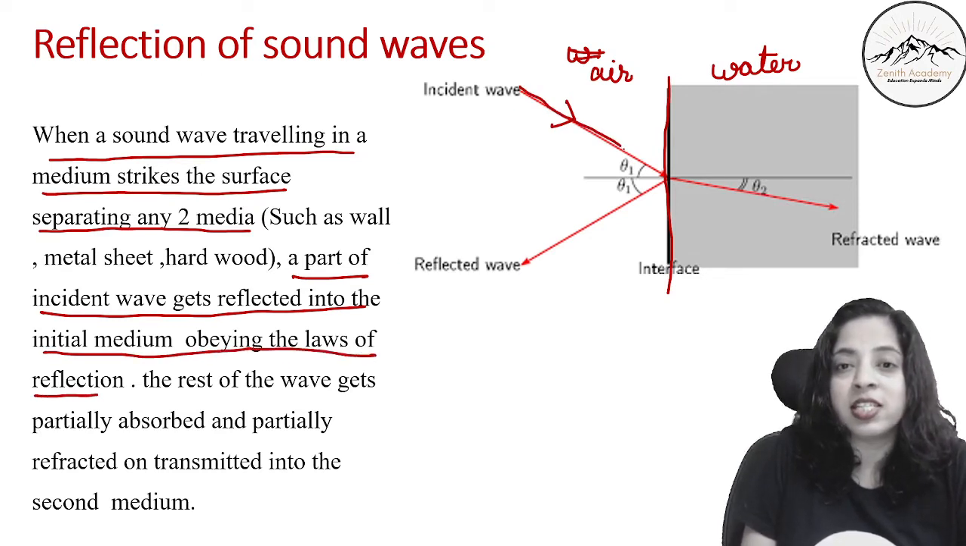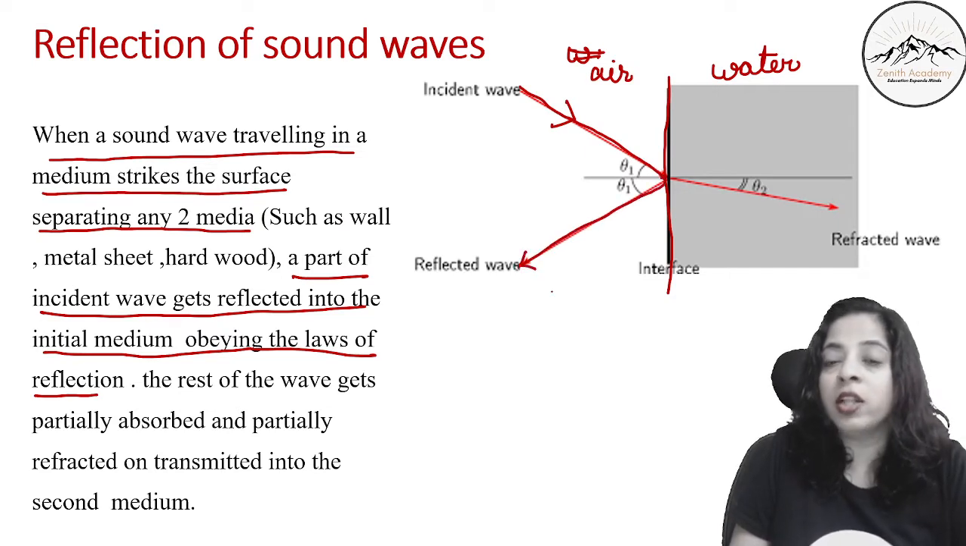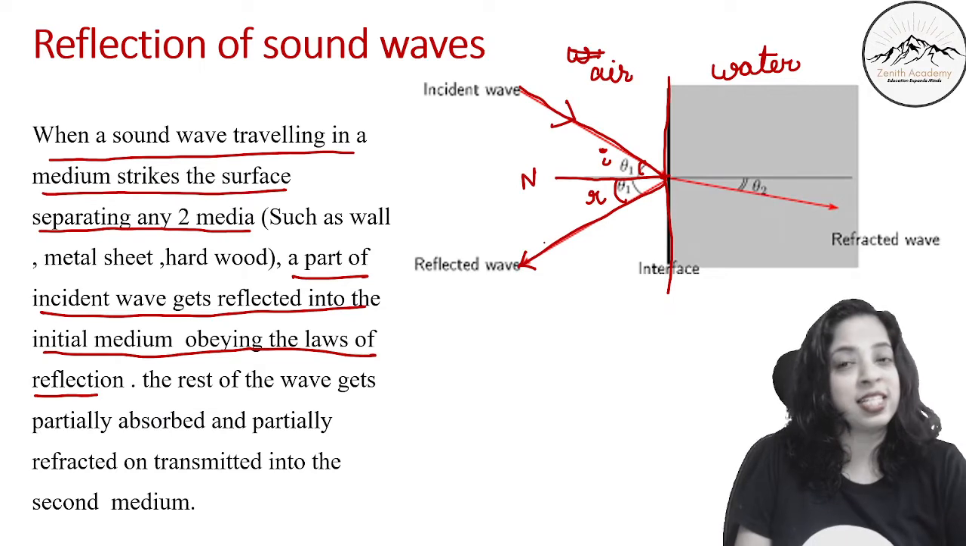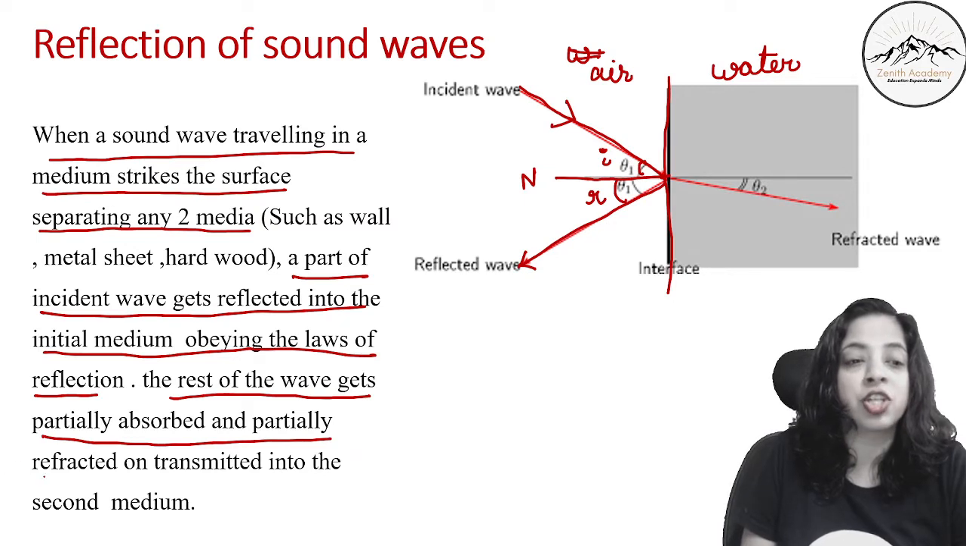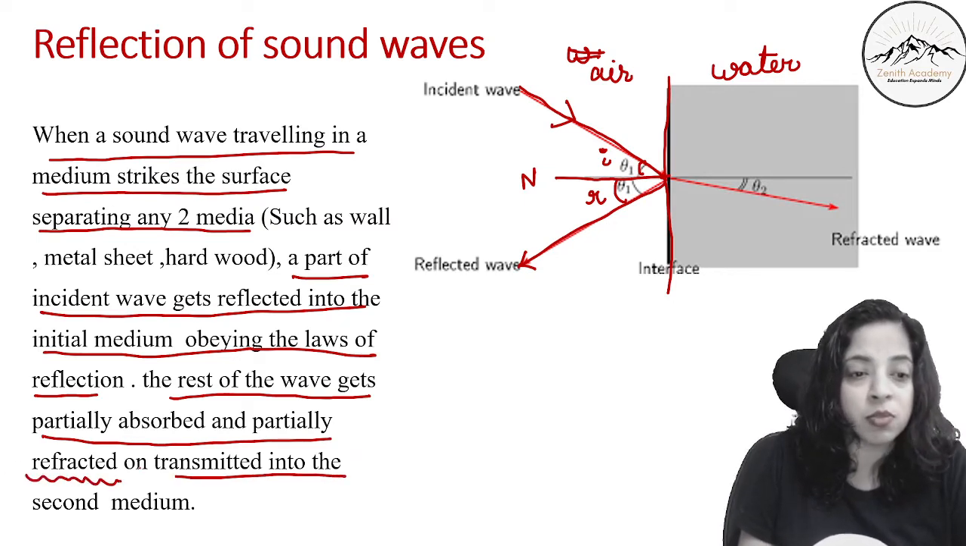So when this is incident like this, it will get reflected obeying all the laws of reflection. What are the laws? The angle of incidence is equal to the angle of reflection, and the incident wave, the reflected wave and the normal all lie in the same plane. But the rest of the wave gets partially absorbed and partially refracted, or transmitted into the second medium.